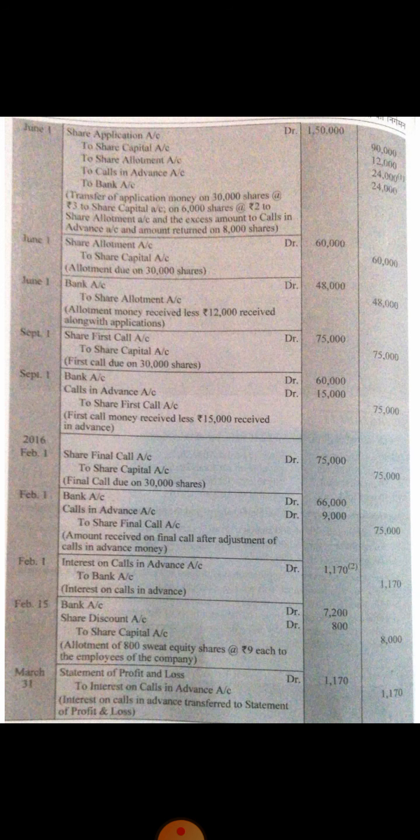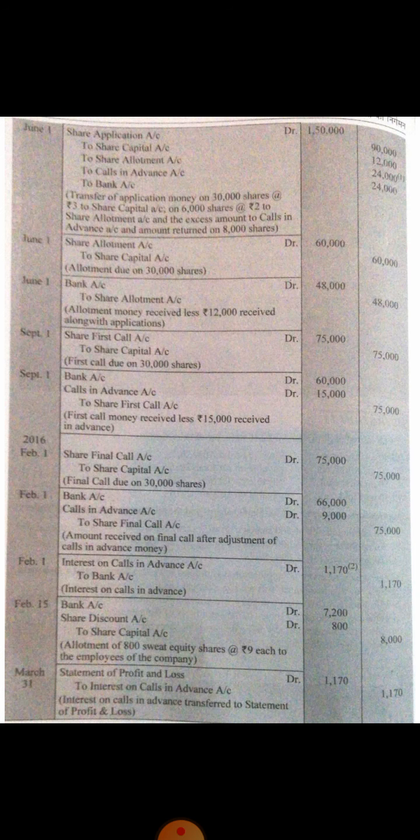First, find out how much amount is due on first call. It is very simple. Total number of allotted shares, which is 30,000, multiplied by first call money. It is rupees 75,000. Clear? 30,000 multiplied by 2.5, it is 75,000. So 75,000 rupees is to be paid by the shareholders on first call. But as in our second journal entry we can find that already an amount of rupees 24,000 is being adjusted towards share call, but the amount is not wholly for the first call, it is for both calls.